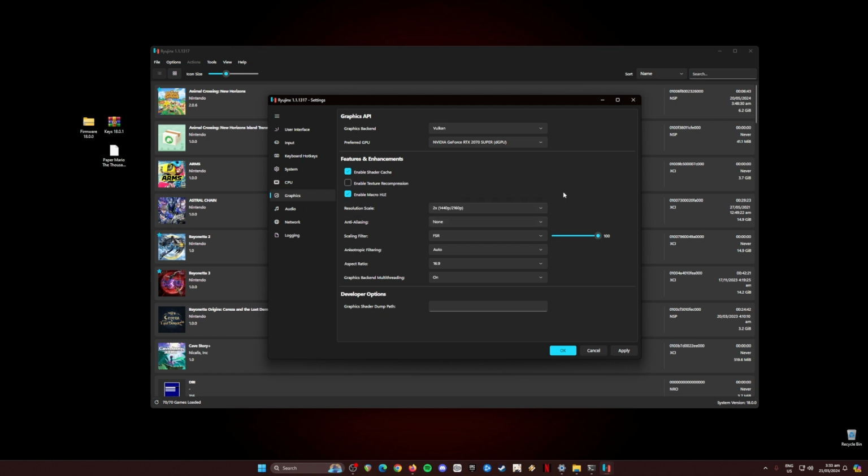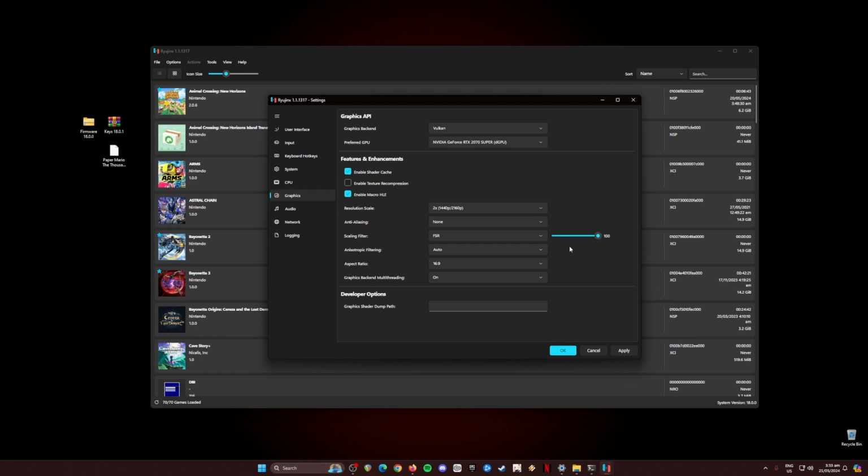Resolution scale should be at 2x so that the game will look much sharper and much more beautiful than the native resolution of the Switch, which is 1080p. So if you have problems or are having performance issues when running Switch games, just revert back to native resolution, okay? For me, 2x resolution is the best.